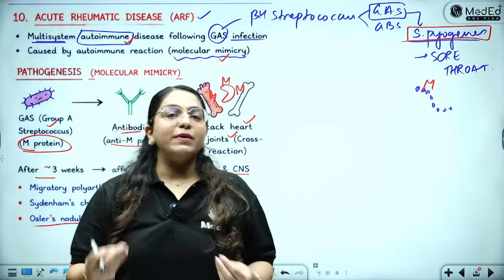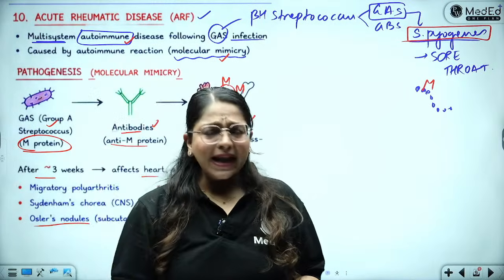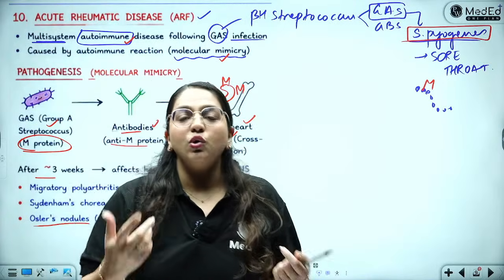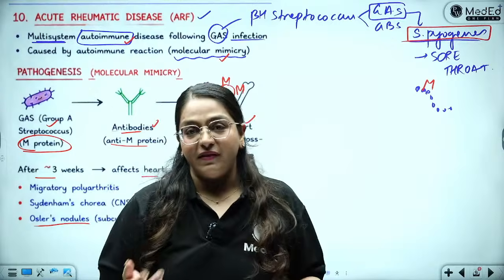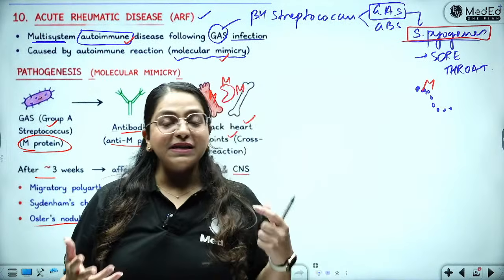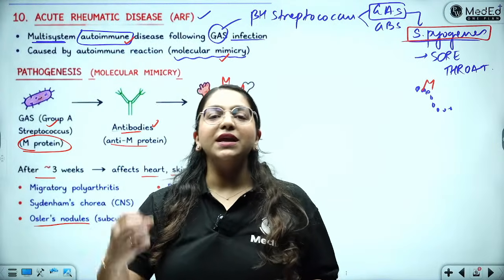Okay? So it can produce that pus forming infections in the throat. It can produce that in any part of the body. All right. So if it produces in the throat, that is sore throat. It can also lead to scarlet fever. Okay. It can also lead to necrotizing fasciitis. So all of that means what? All of that simply means that there is pus producing infection.